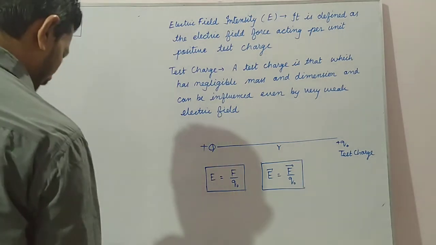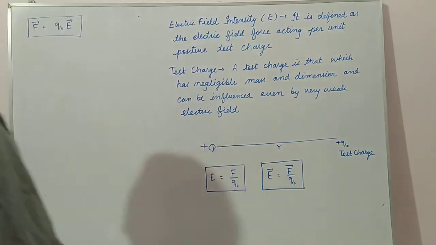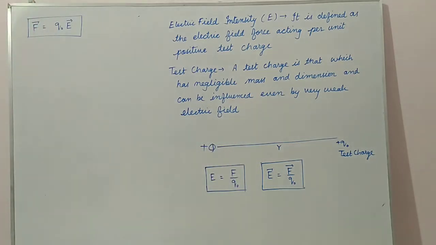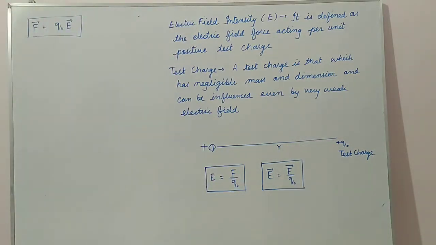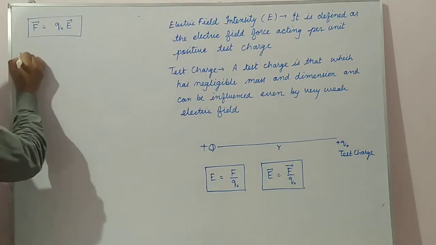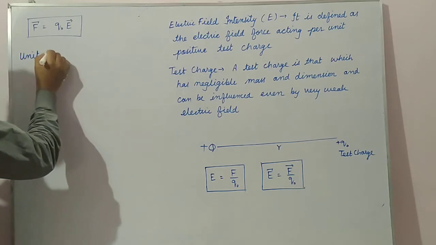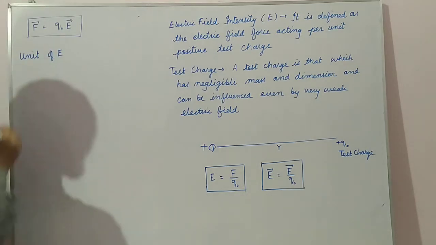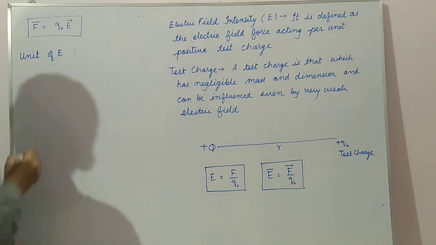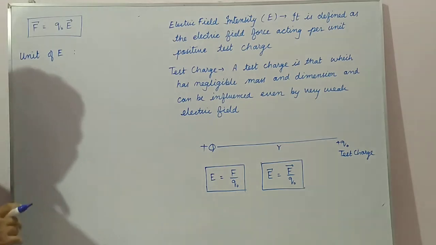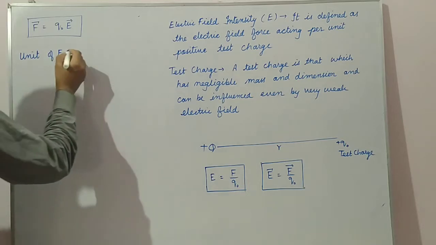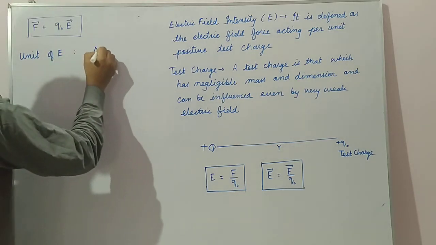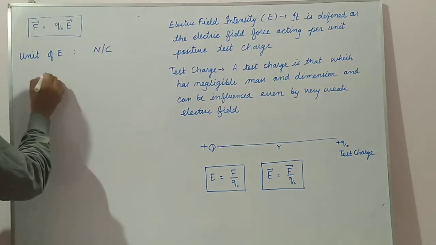This is the electric field. Electric field is defined as the force acting per unit positive test charge. Unit of E: here this is Newton, this one is Coulomb. So the unit of electric field will be Newton per Coulomb.